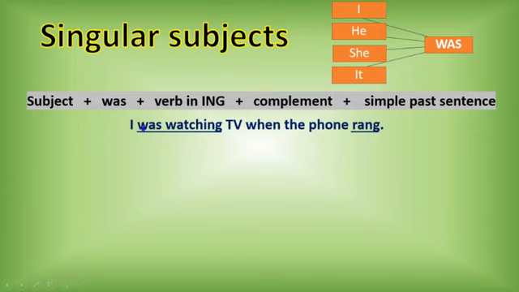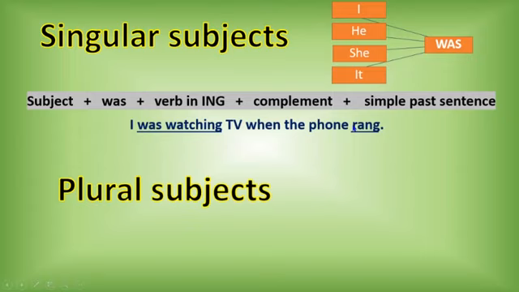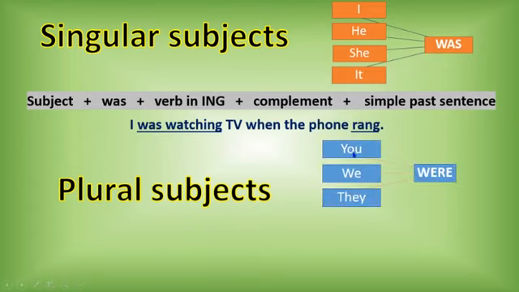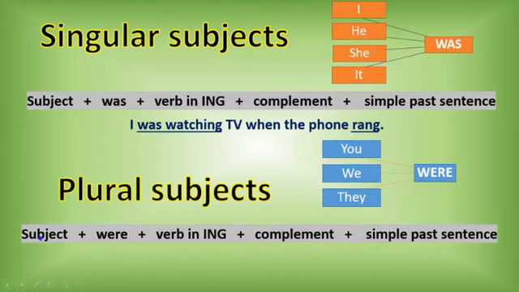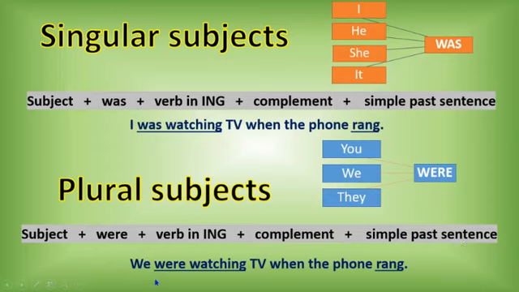Now, we have the other section, plural subjects: you, we, and they. If you have you, we, and they, you have to use the auxiliary were. In the structure, subject, were, verb in ing plus complement, and your simple past sentence. For example, we were watching TV when the phone rang.